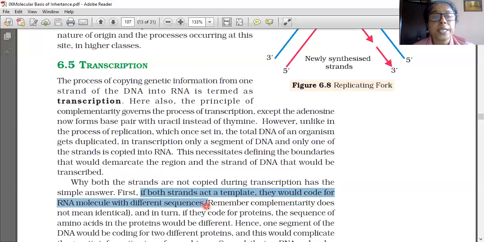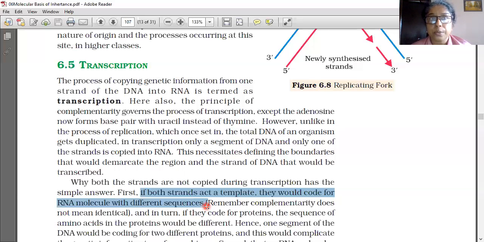Remember, complementarity does not mean identical. Complement means it is not identical. Adenine to adenine, like that it is not there. Adenine to thymine, cytosine to guanine, guanine to cytosine, like that only. That is complementarity. Complementarity does not mean that it is identical.